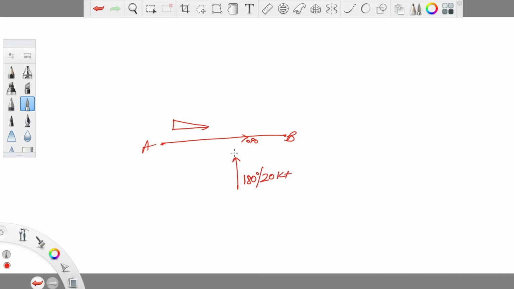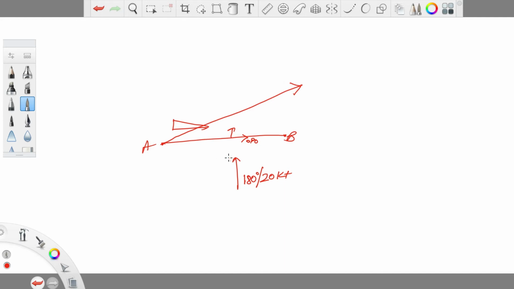Because of the wind, the aircraft will get pushed on the left side, and instead of flying the intended track 090, the aircraft will actually end up flying a track somewhere like this.